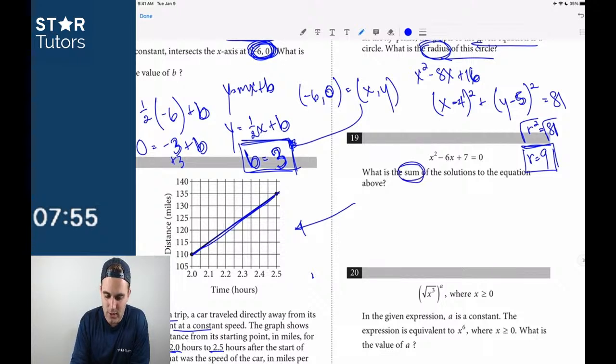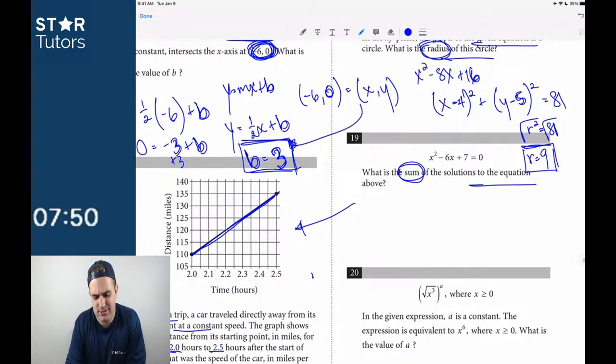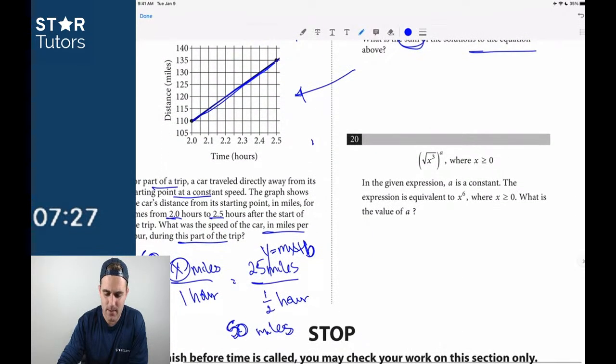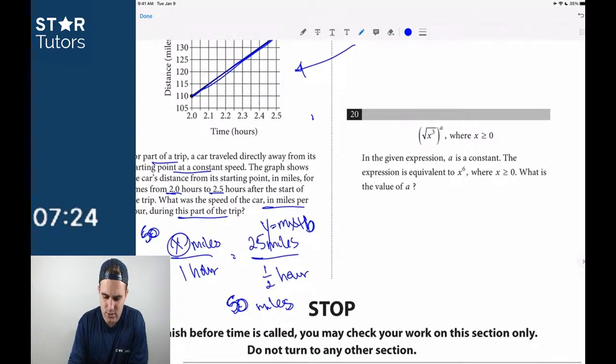What is the sum of the solutions of the equations above? Is that the easiest question ever, or do I have to solve it using the quadratic formula? I think I have to use the quadratic formula here, don't I? Because plus 7. I think I have to come back because I think it's going to be weird values. Okay, this shouldn't be too bad.